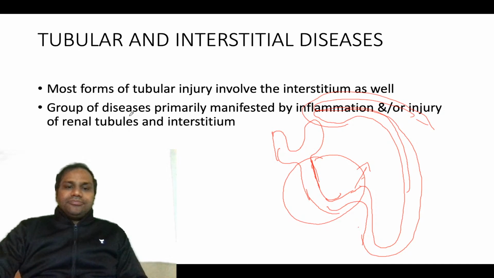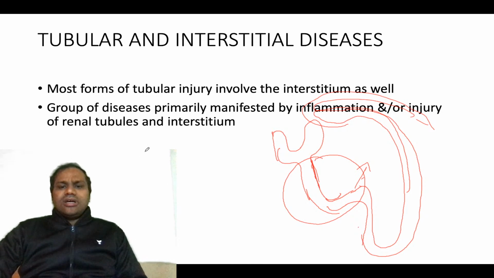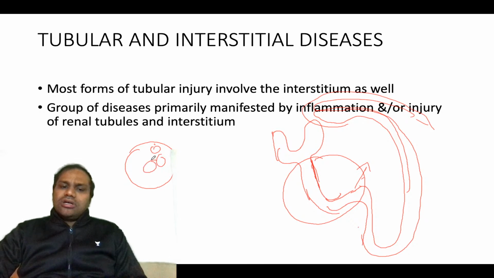In these tubular or interstitial diseases, we have seen images of the kidney where there would be glomeruli. Suppose this is a glomerulus, and here you would see all this capillary.